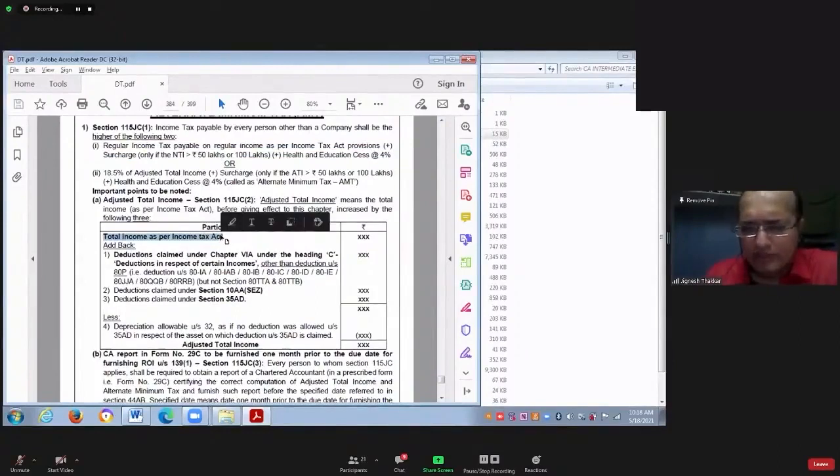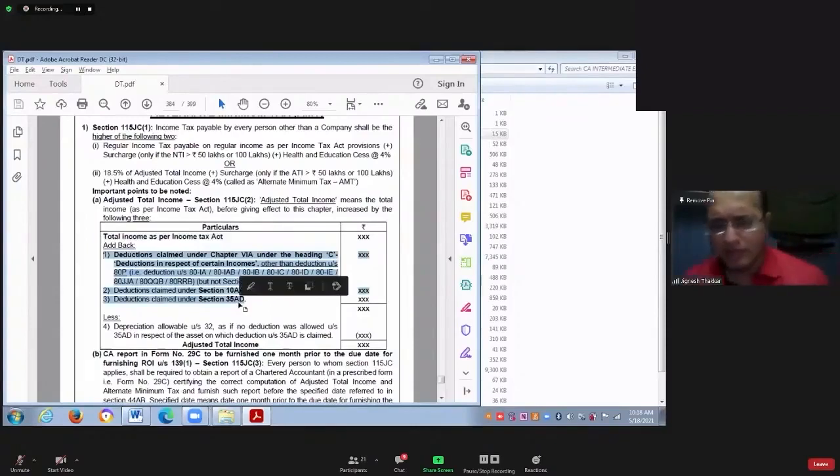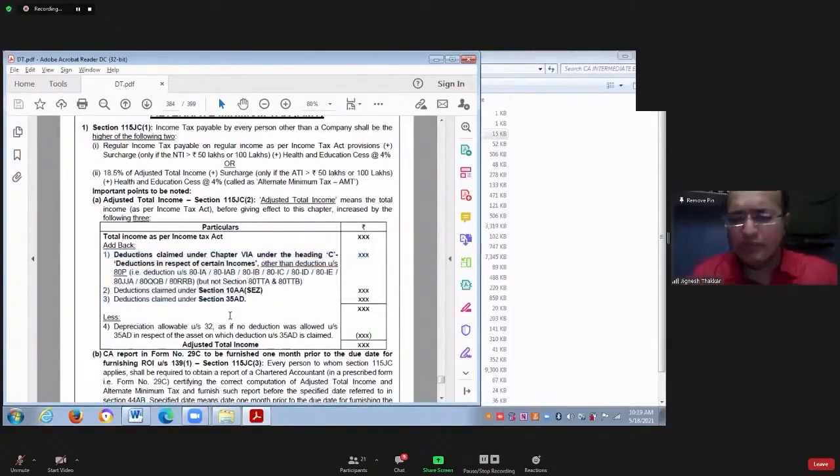To that total income which is calculated as per the normal provision, you add back 3 things. Whatever deduction you have claimed in Section 10AA, that amount of deduction should be added back. Whatever deduction you have claimed in Section 35AD, you add back that amount. Whatever deduction you claimed in Chapter 6A, income-based deduction, in Section 80IA series, that also you add back. Thereafter, the amount which is arrived will be called as income before deduction.